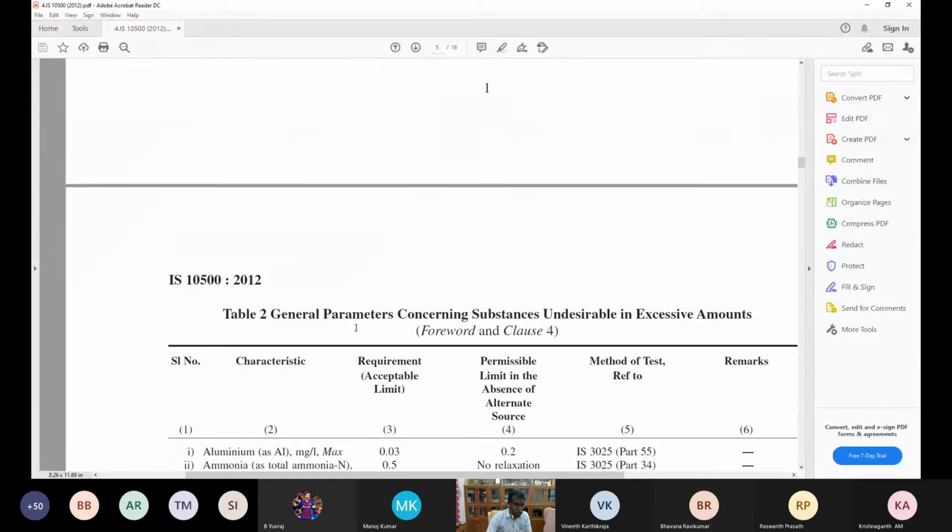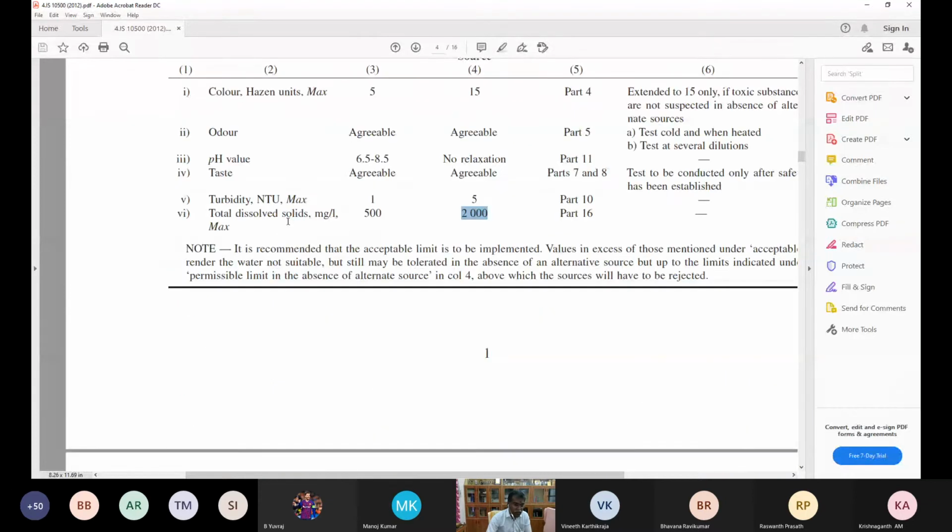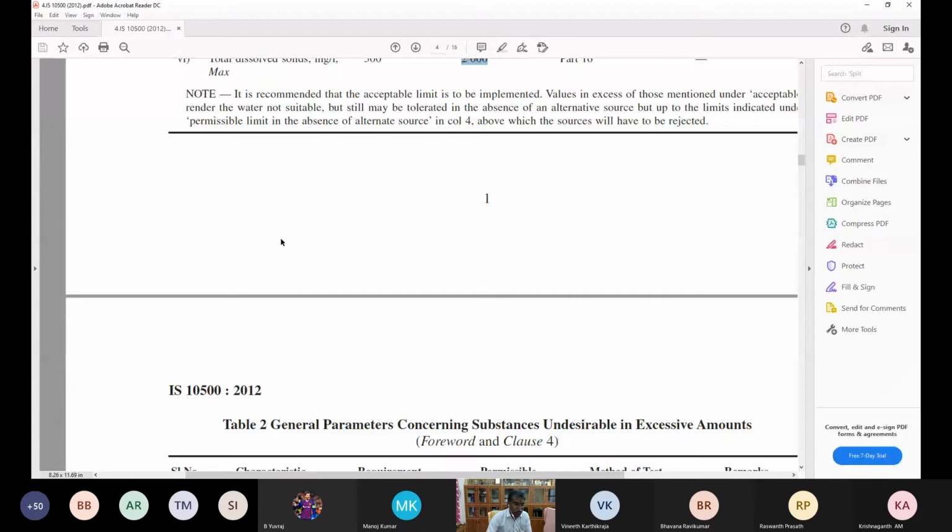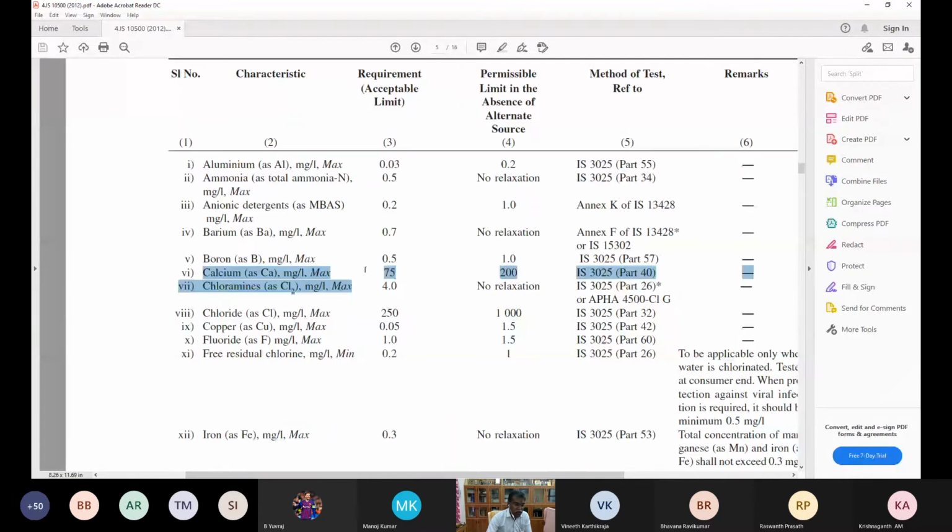In the chemical characteristics, predominantly you have to remember calcium. That's important, 75, an essential mineral. You can also remember chloride. What's the maximum limit? 250 to 1000 milligram per liter. And fluoride, if it is more than 1.5, it is not permissible. And then iron, there is no relaxation. It should have only 0.3 milligram per liter.